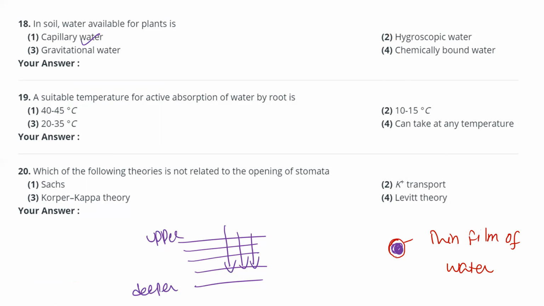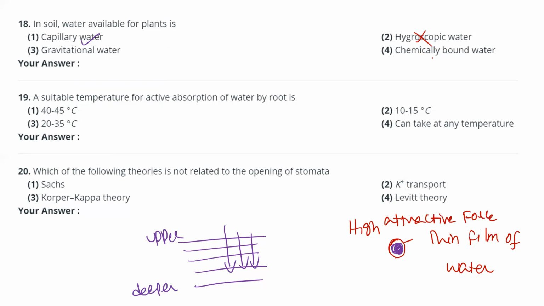Between the soil particle and these water molecules, high attractive forces will be there. You cannot remove that; you can't break those forces. So the plant cannot absorb this water. The plant cannot detach these water molecules from the soil particle. So the plant cannot utilize hygroscopic water.